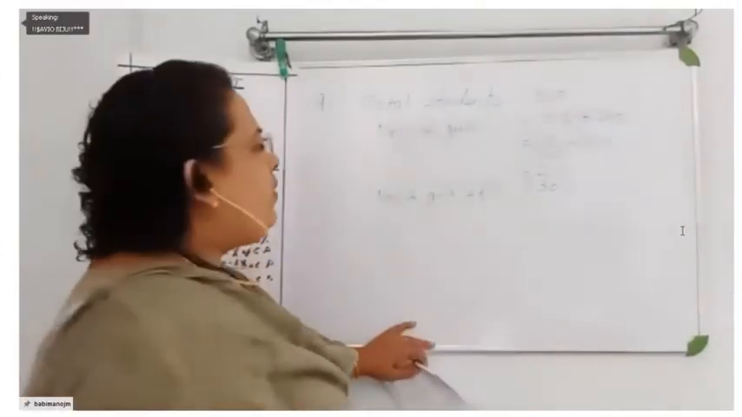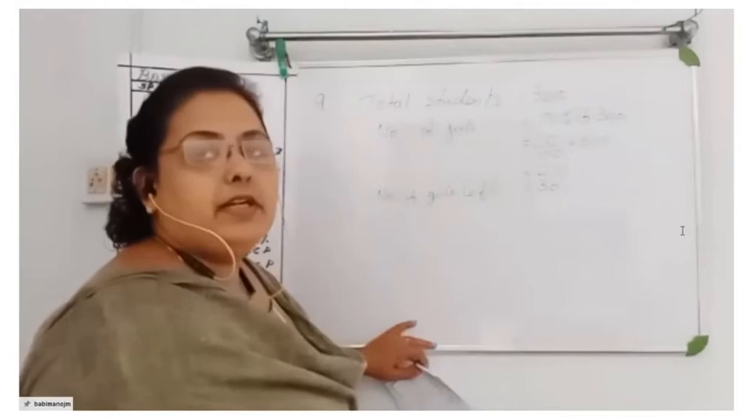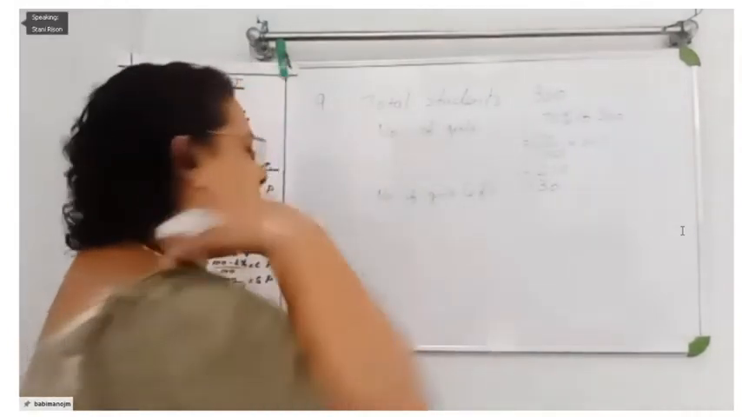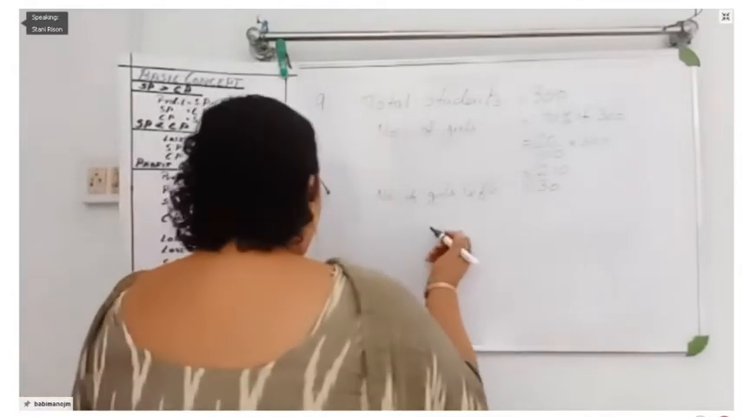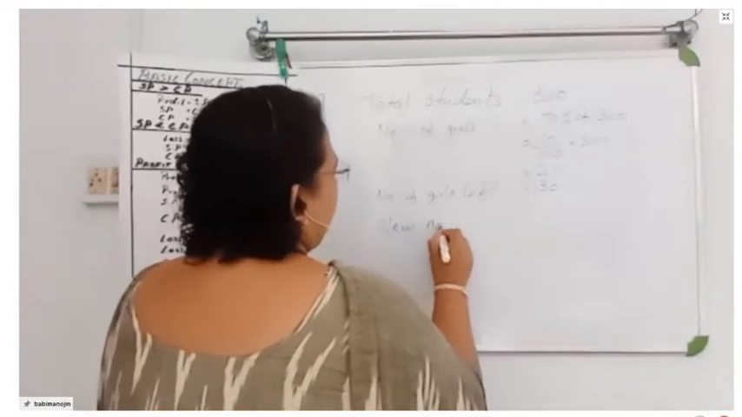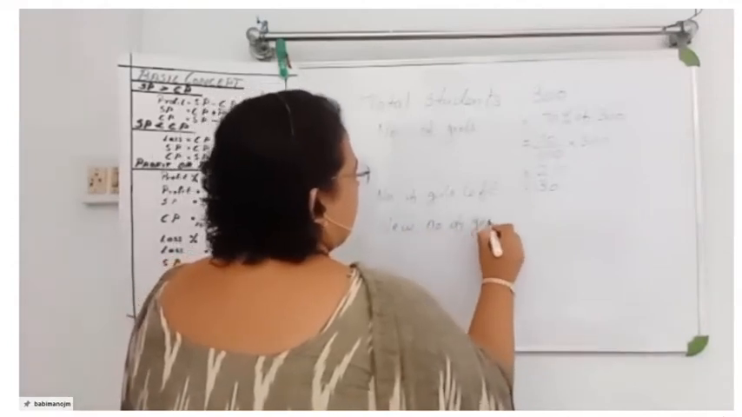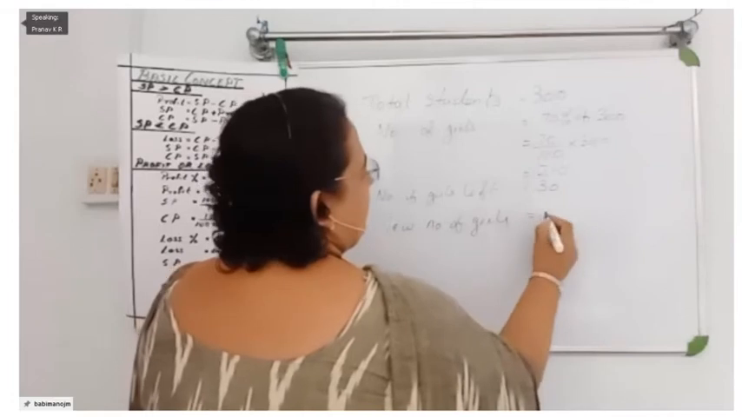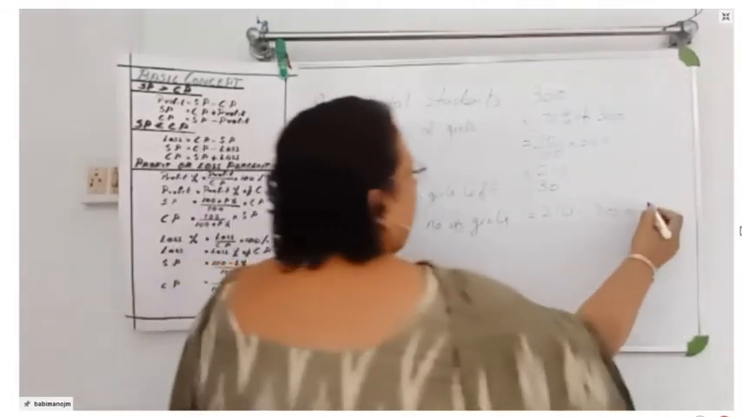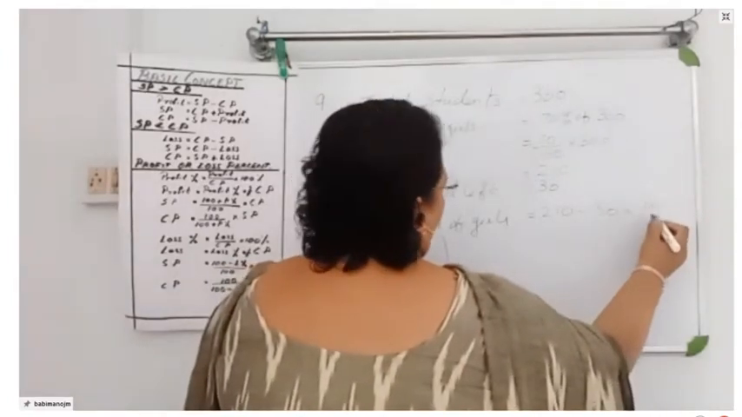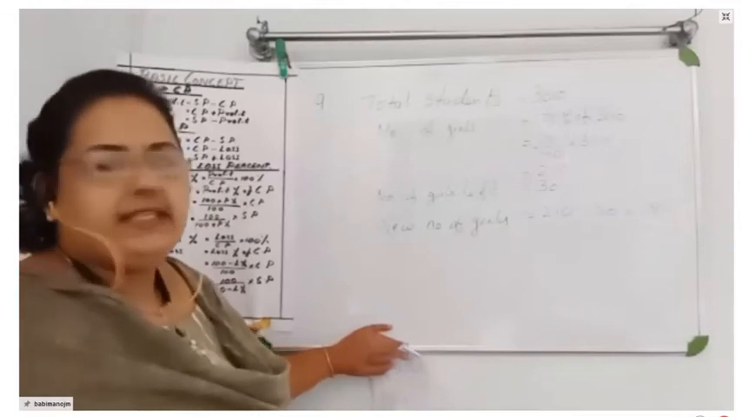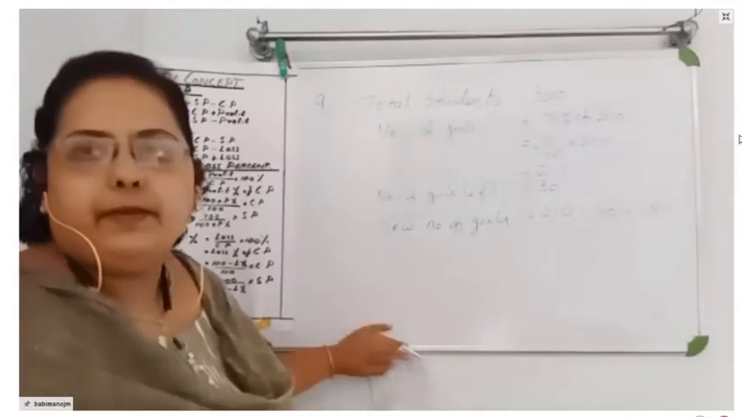30 girls left. Now, what will be the number of girls there? New number, 210 minus 30. New number of girls. New total for girls. That is 210 minus 30. What you will get? 180. So the new number of girls is 180. So we got the girls' number.